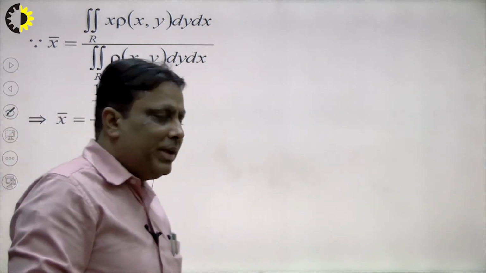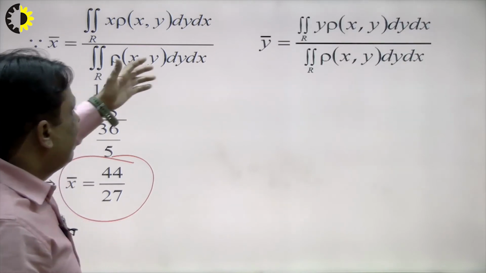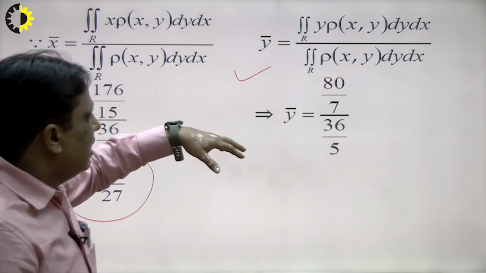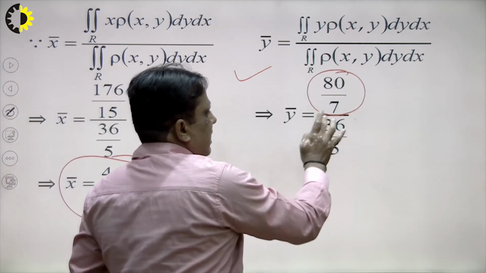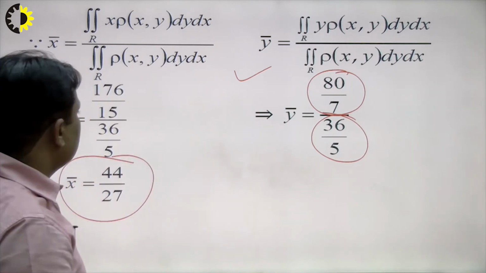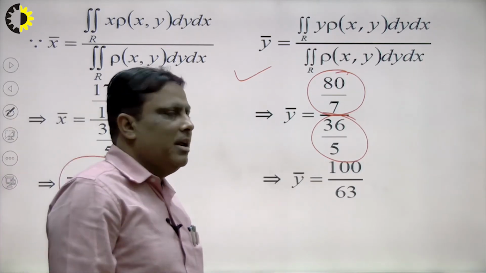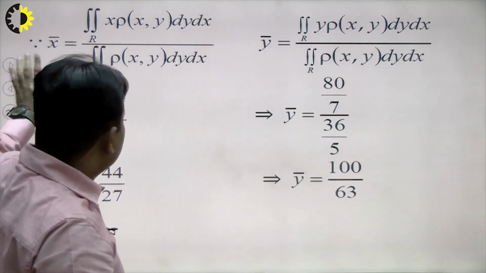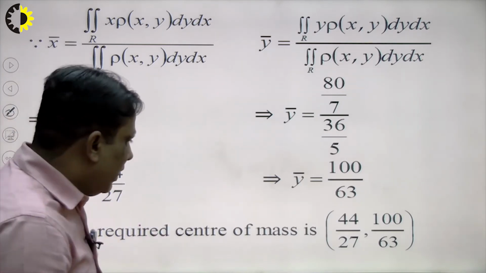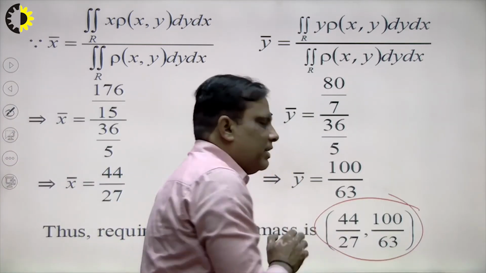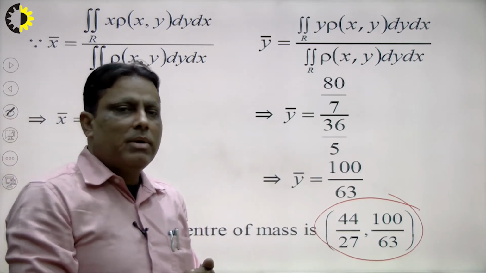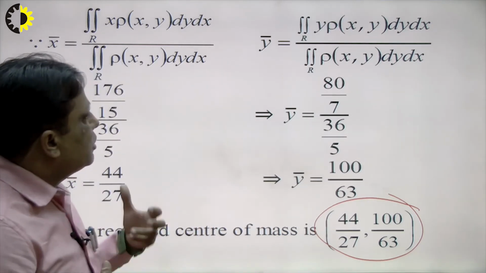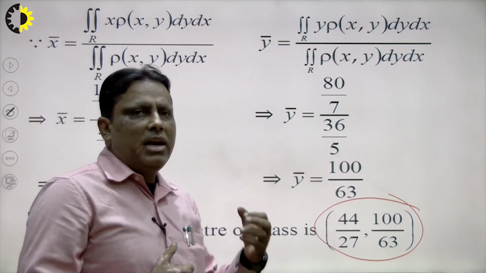In the same way we calculate y bar; the formula is this, and what will be the numerator and denominator? I just calculate here. So the numerator is this and the denominator is this, and after the calculation, see very carefully, the conclusion will be 100 upon 63. So in this way we can say that the center of gravity of this system will be this. This is the center of gravity we calculate with the help of the diagram and the given problem. So when we solve a problem, the student should see the problem very carefully and solve step by step.